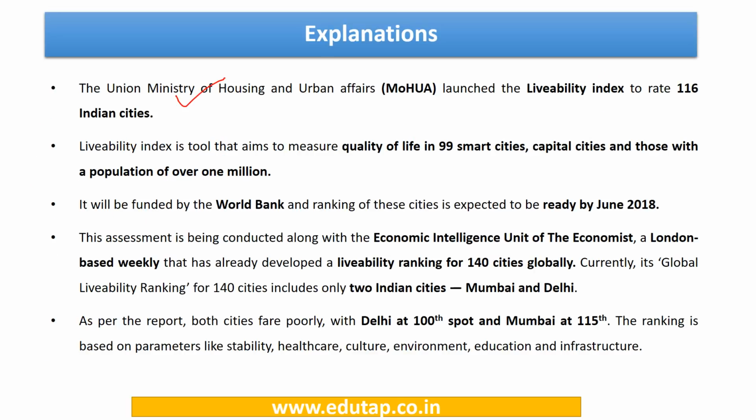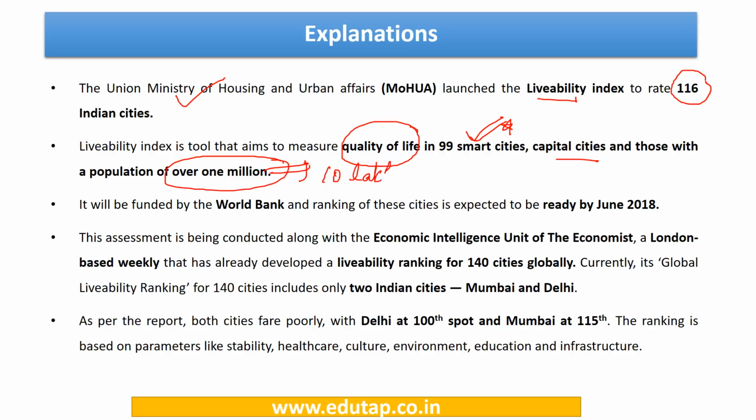So the Union Ministry of Housing and Urban Affairs has launched this livability index to rate basically 116 Indian cities. Right? Now, what is the aim behind launching this index? To measure the quality of life. Now, the cities that have been selected include 99 smart cities, certain capital cities, and those with a population of over 1 million. So, 1 million is equal to 10 lakh. Right? Now, this particular ranking has been funded by World Bank, and we expect the rankings to be released by June 2018. Okay, so this assessment that we are talking about is basically conducted along with the Economic Intelligence Unit.